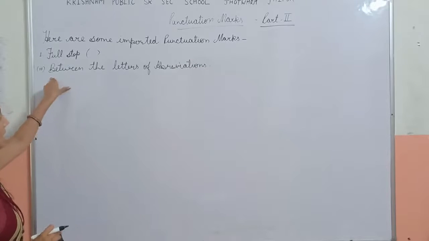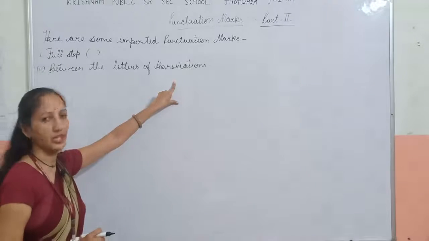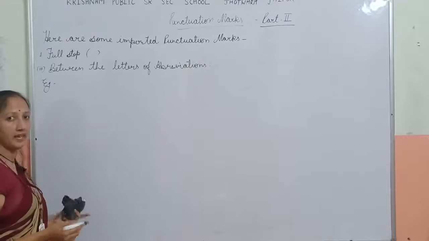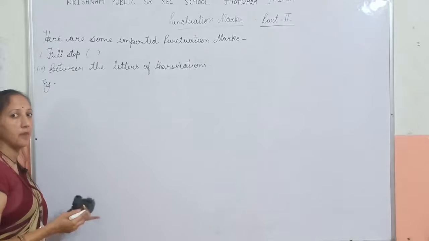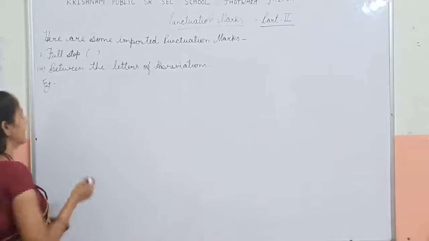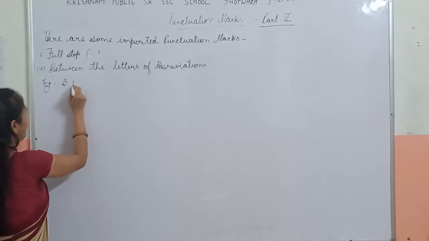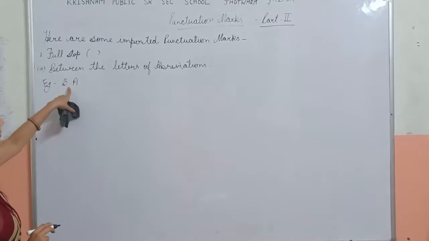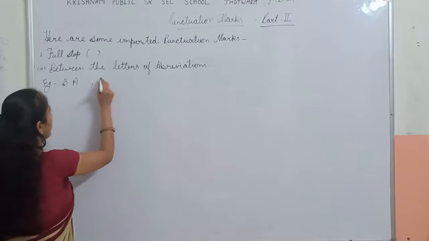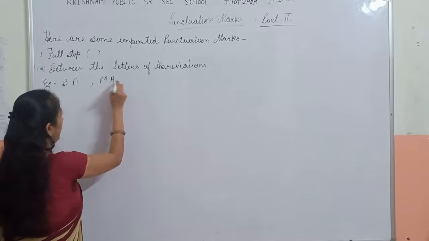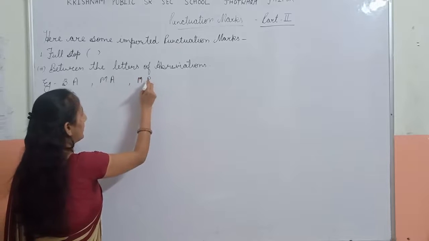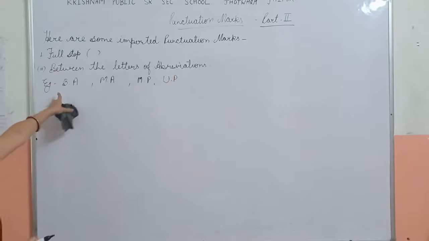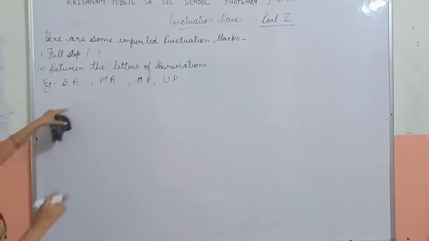Full stop is used in between the letters of abbreviations. Example, abbreviations are like B.A., M.A., M.Com., M.Sc., M.P., U.P. These are abbreviations. For example, B.A., Bachelor of Arts. In abbreviation, we use full stop in between the letters.